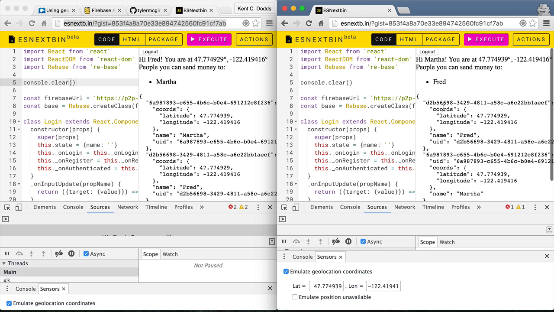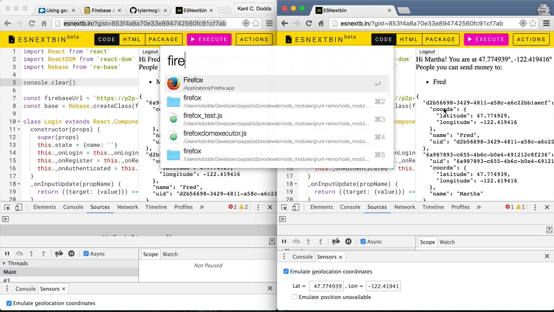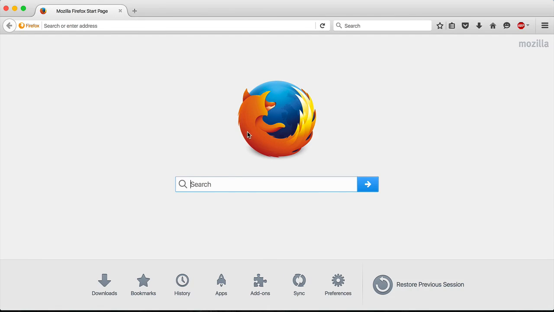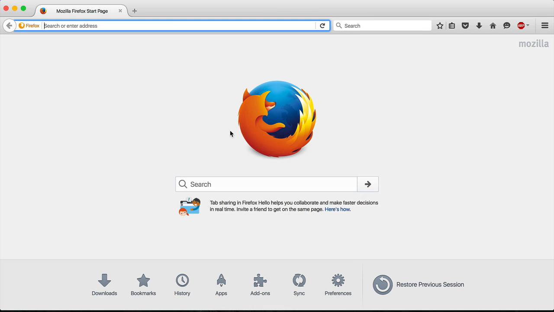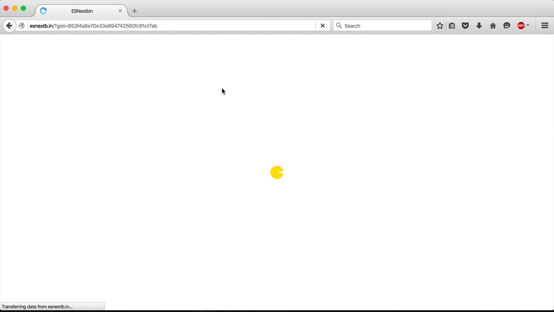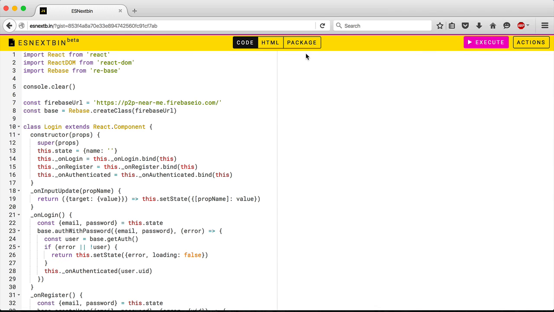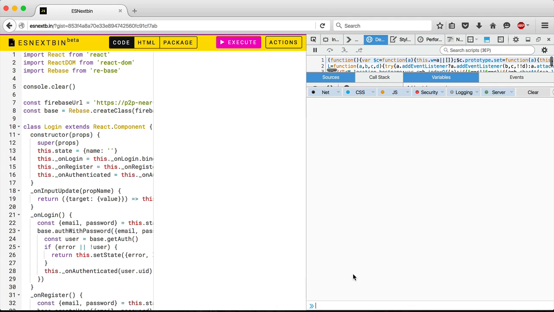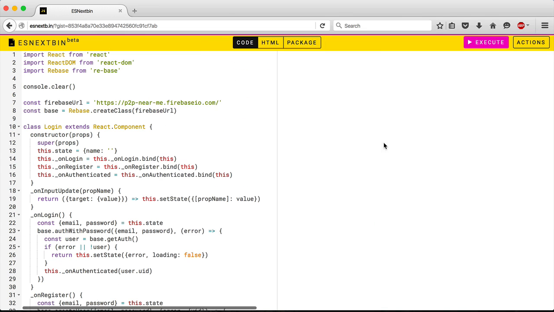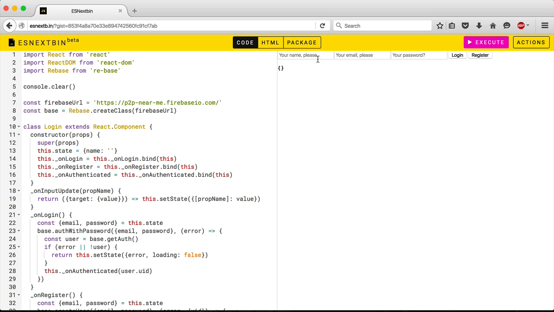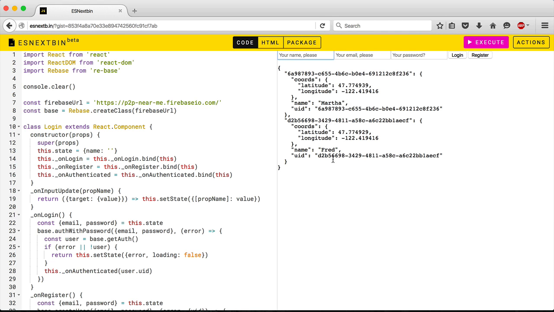So now here we'll pull up Firefox, and this one I will not emulate the location, and we'll execute this guy. Execute, running, taking forever to run. Maybe something's broken. No, everything seems to be working fine. There we go. So we got Martha and Fred.